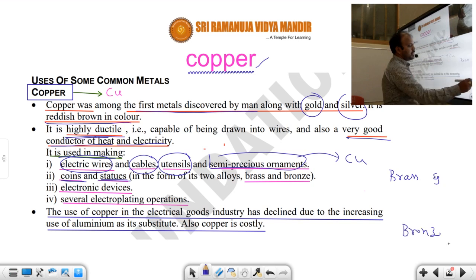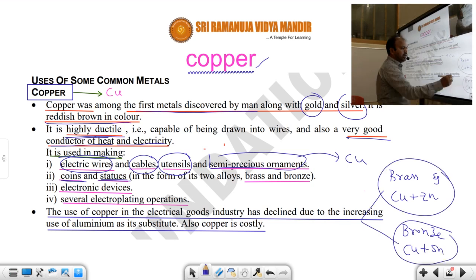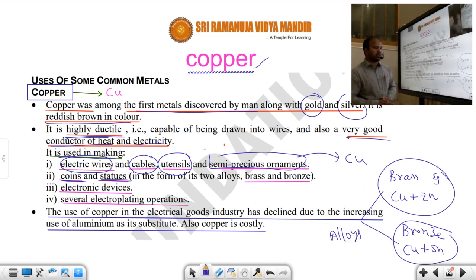Brass is the combination of copper plus zinc, and bronze is the combination of copper plus tin. So these two are alloys. What is an alloy? It is a homogeneous mixture of two or more metals, that is called an alloy. Brass and bronze are used in statues and coins. Copper is also useful for making electronic devices, and it is used for electroplating operations.